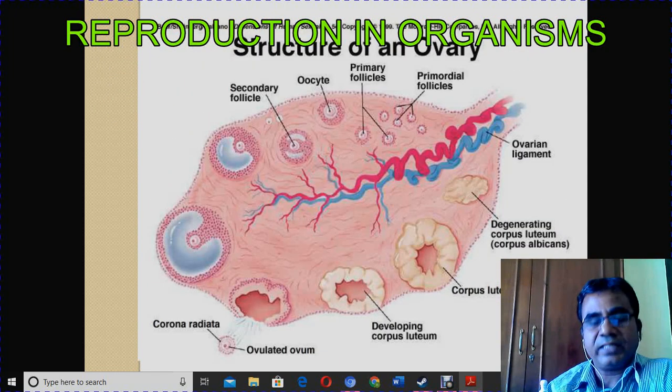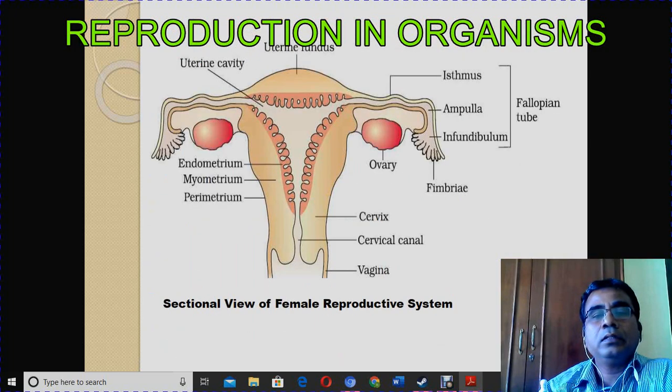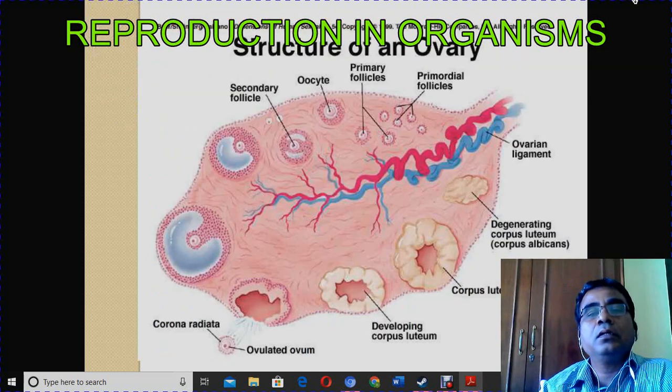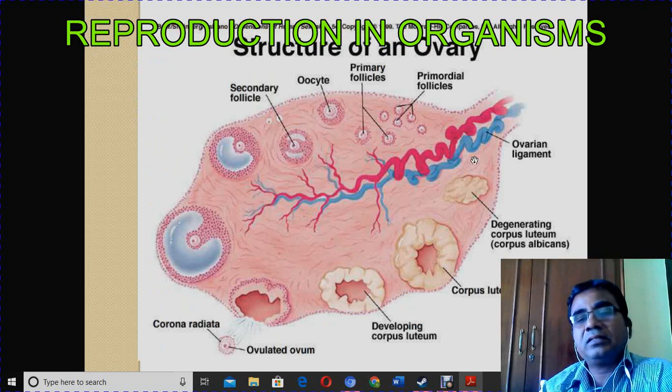This is the structure of the ovary. You know where the ovary is located. See here, this is the ovary, and this structure is enlarged in the next slide. Actually, this is the ovary where ovum is produced. Now I am showing the next diagram, where the ovary is enlarged. Okay, this is the ovary, where ovum is produced.